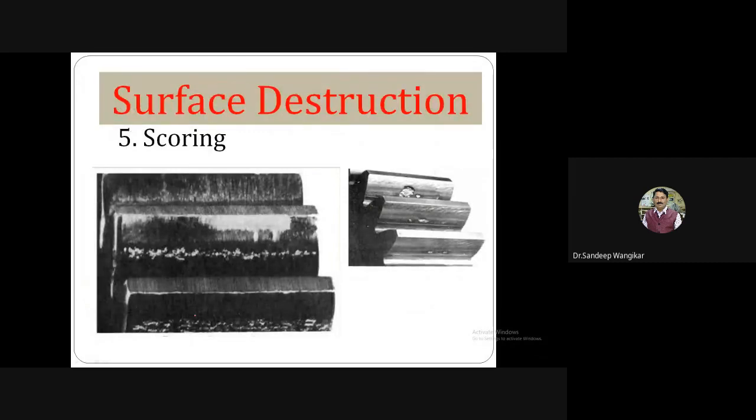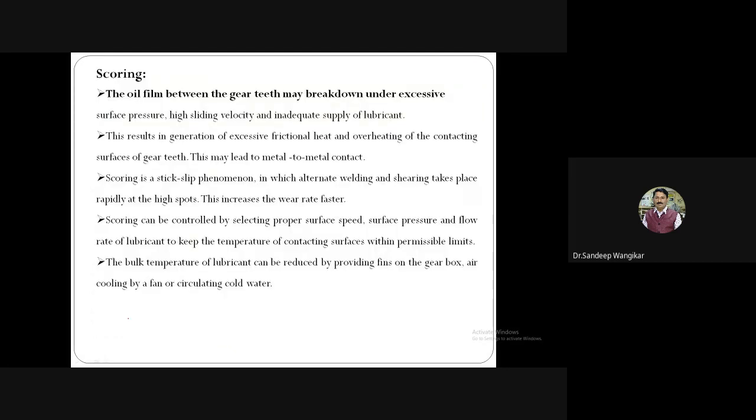And the last type of surface destruction is scoring. So here also you can see, I will highlight some ditch or spot is shown. Then you can observe this particular area in the bottom side also. Next, this particular area. So if you see these areas, let us see what is scoring.